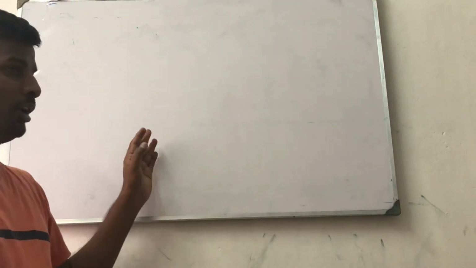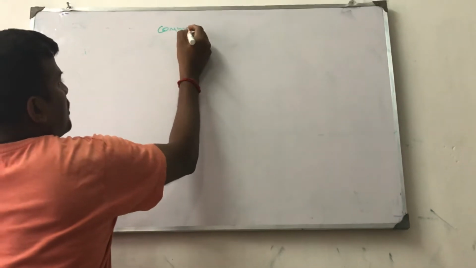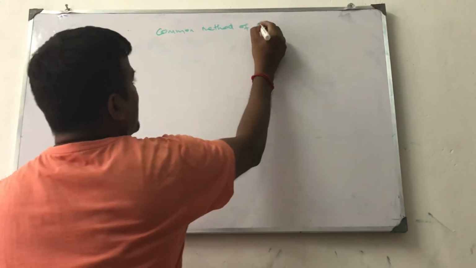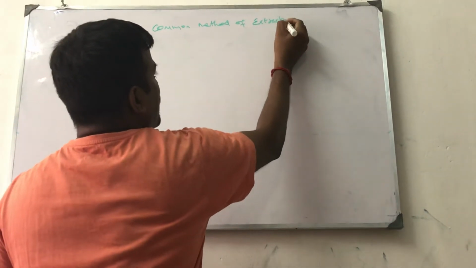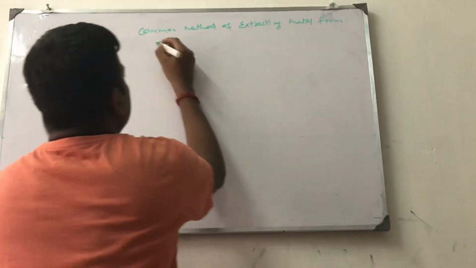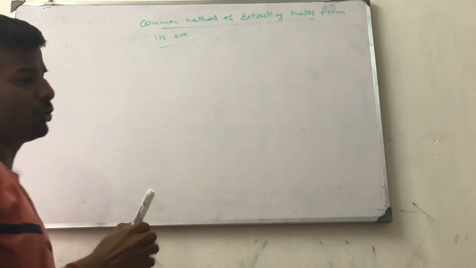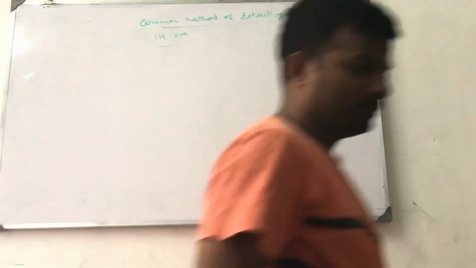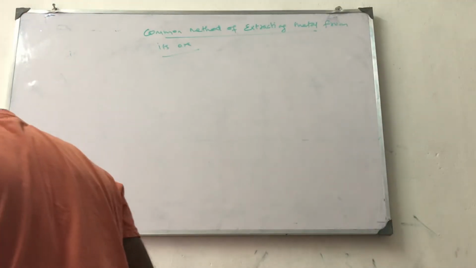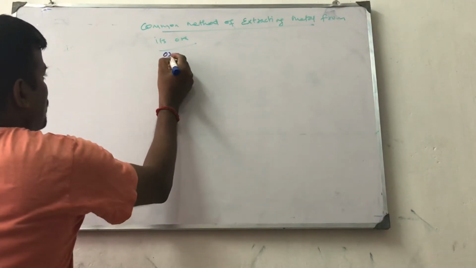Next one is the general common method of extracting metal from its ore. That we have to draw with the help of a flow chart. Flow chart: now this is an ore, right?